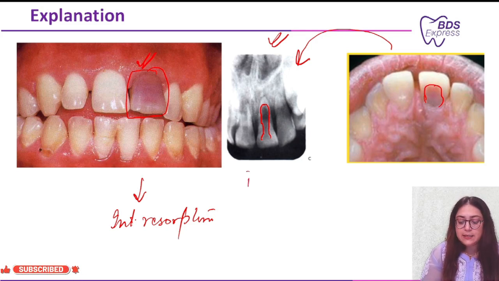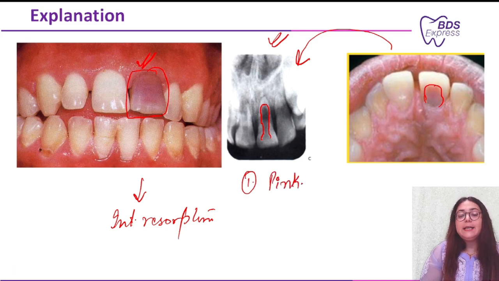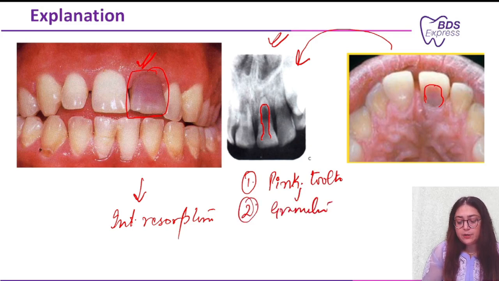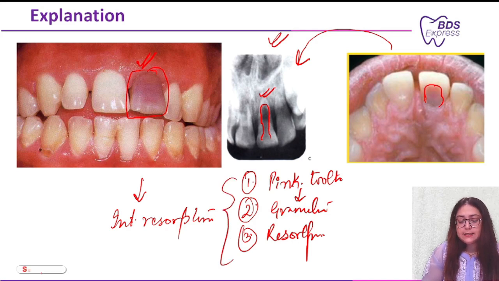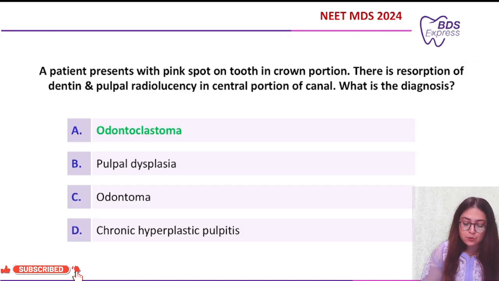Whenever you are seeing these three things, first is the pink color tooth, which is the characteristic of odontoclastoma. Then second, there is granulation tissue because of which it is appearing pink. Then the third thing is resorption in the dentine, like here in this radiograph you can see. So all these things are pointing towards the diagnosis of odontoclastoma. So this is the correct answer.